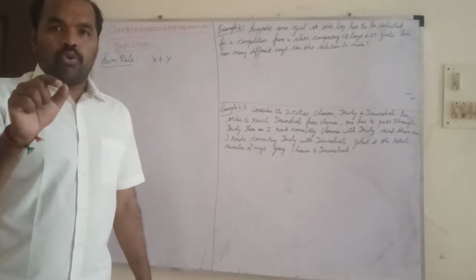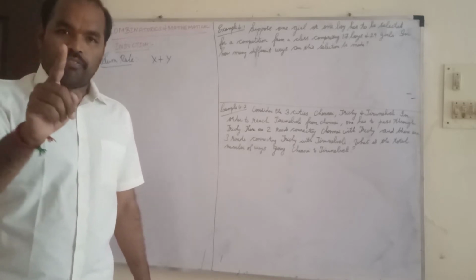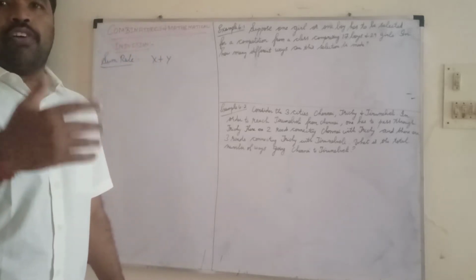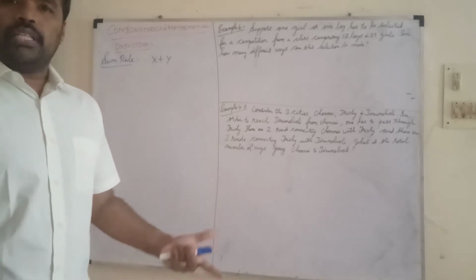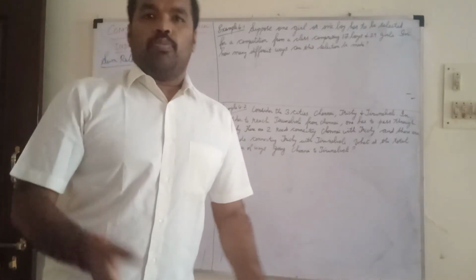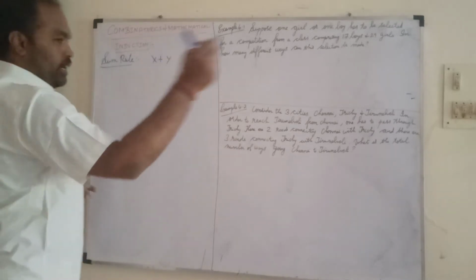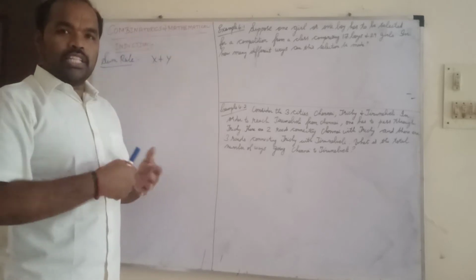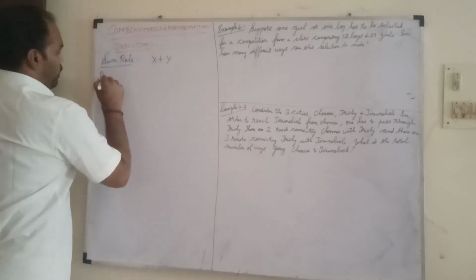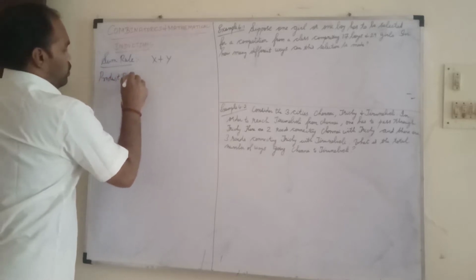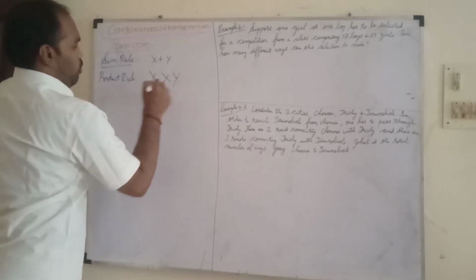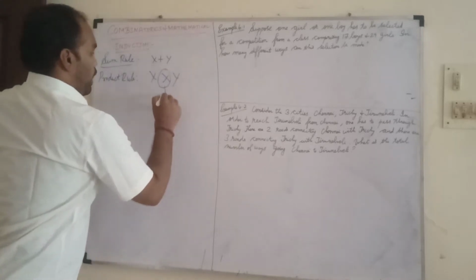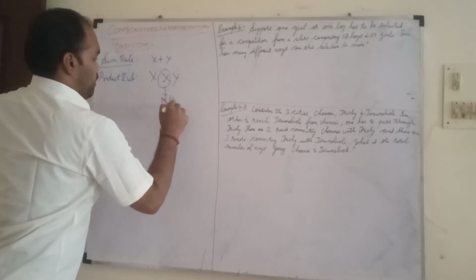If we put petrol for 100 rupees, nearly for 1 week we can have that, that is for 6 days. If you are going to school for 6 days, it is totally 60 kilometers, which is needed for 100 rupees. So that is what they calculate: 5 plus 5, 10 kilometers for each day. Likewise, for 6 days, how much? For that we can use the product rule. Product rule is x cross y, that is, multiplication.